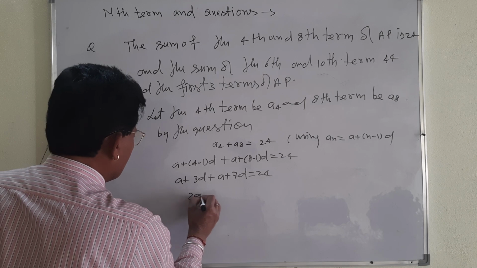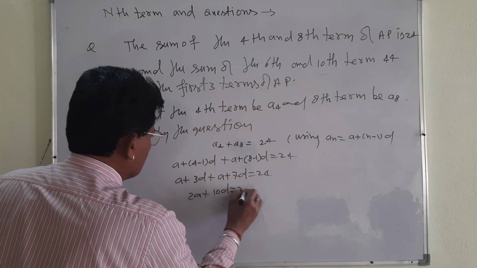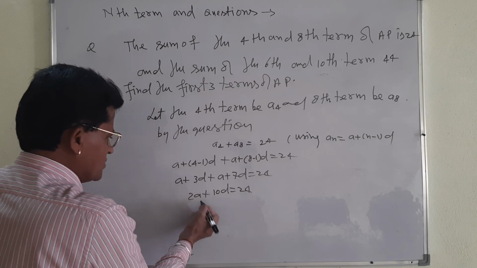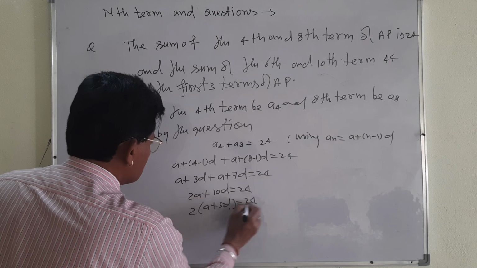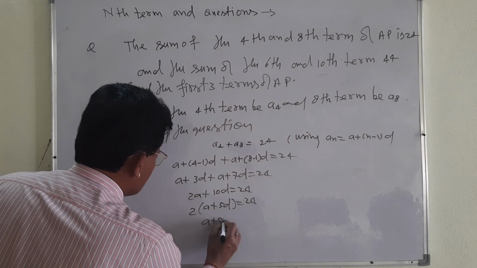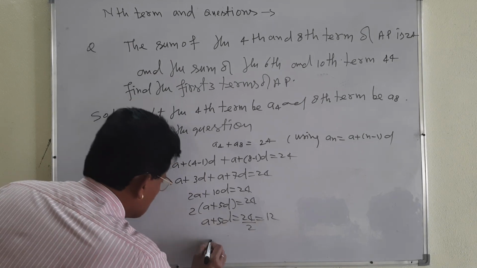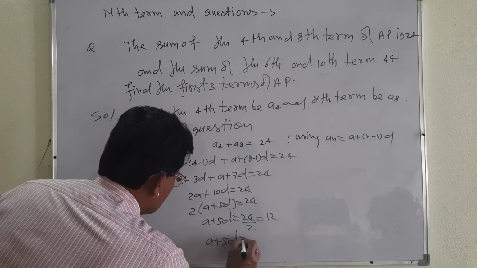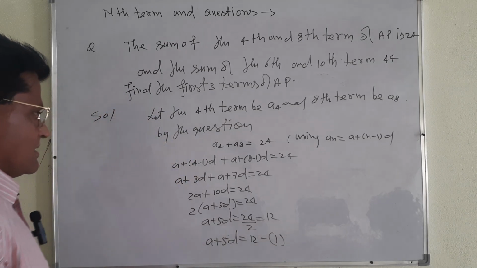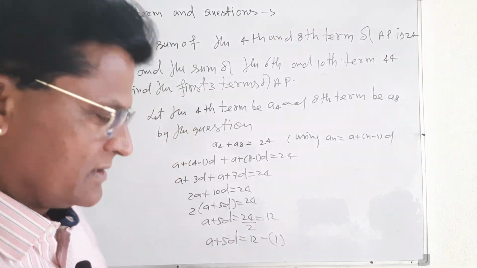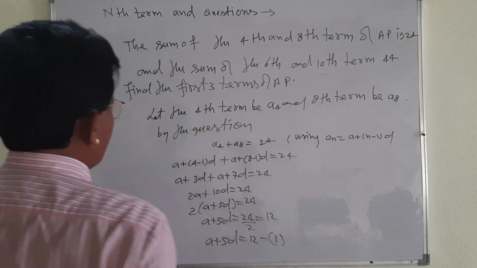A plus A, 2A plus 3 plus 7, 10d is equal to 24. Take 2 common: a plus 5d will be 24 divided by 2, that is 12. First equation you got, it will be 12. Equation number 1. Very important condition we got. You see, a plus 5d is equal to 12.